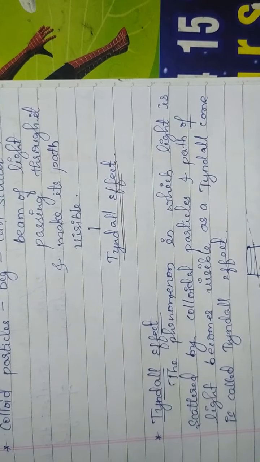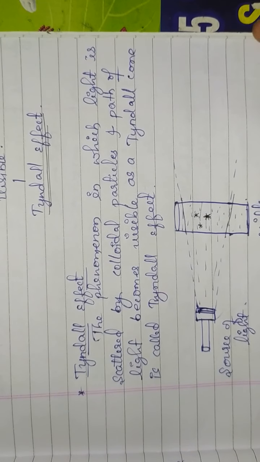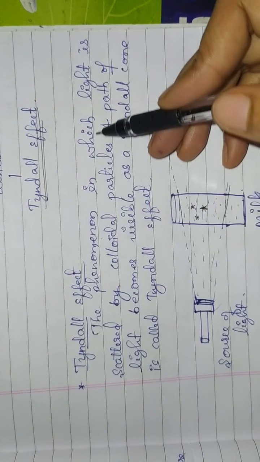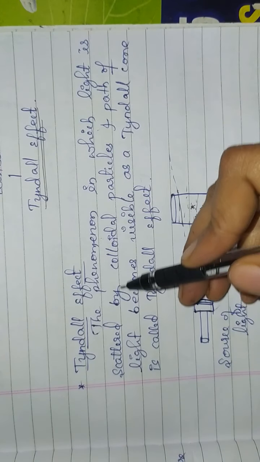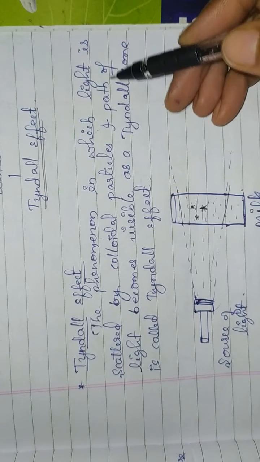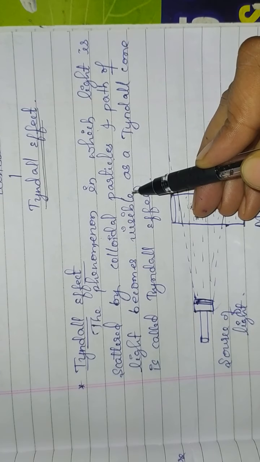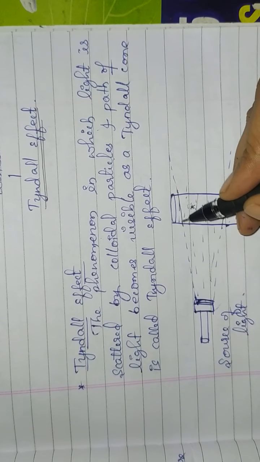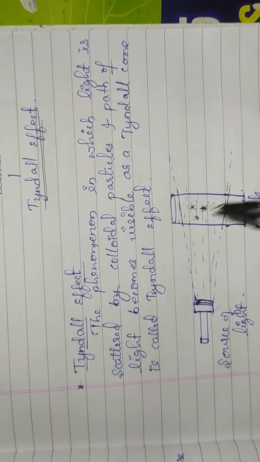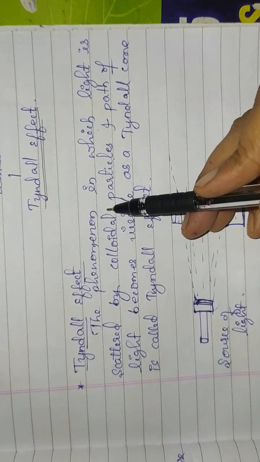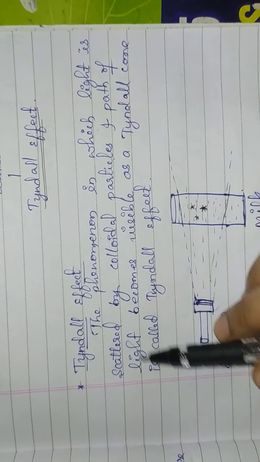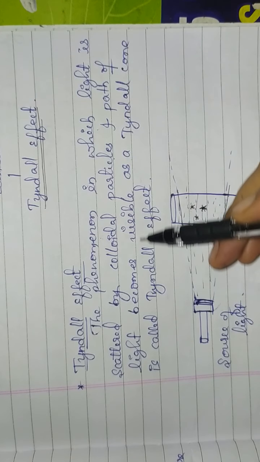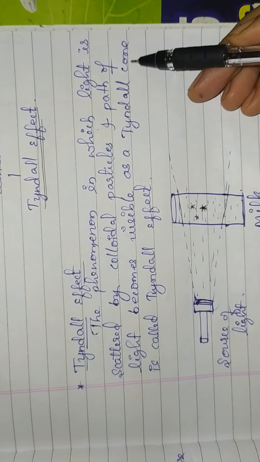We will see what is Tyndall effect. Tyndall effect is the phenomenon in which light is scattered by colloidal particles and the path of the light becomes visible as a Tyndall cone. So see here, this Tyndall effect is the phenomenon in which light is scattered by colloidal particles and the path of light becomes visible as a Tyndall cone.